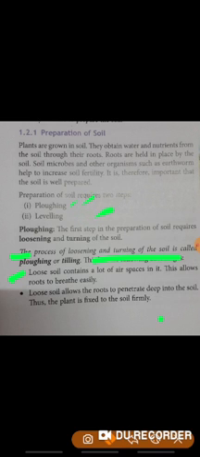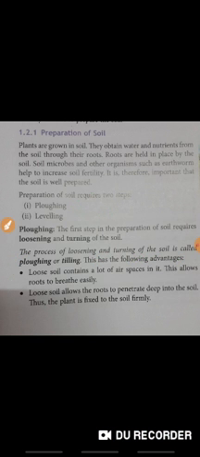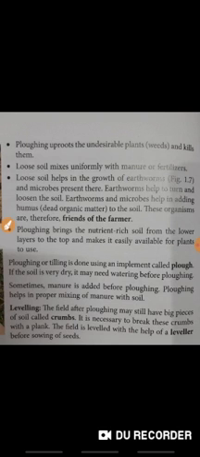The next advantage is that it helps to uproot the undesirable plants. Once you plow the field, the unnecessary plants in the field will come out. Once they are uprooted, they will dry and die.